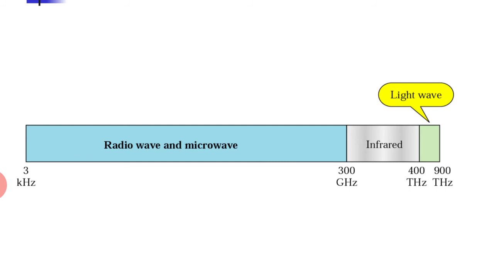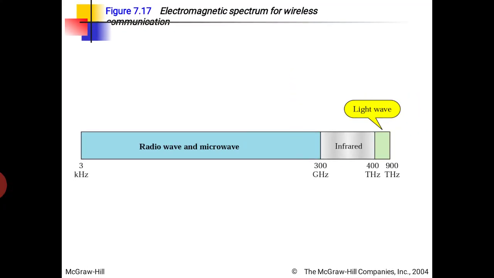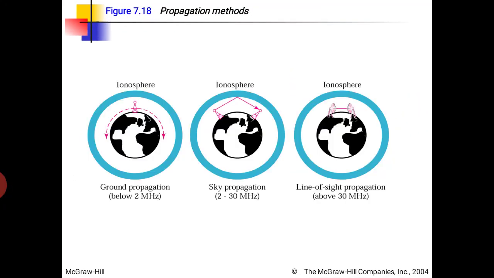Students, there is no definite separation line where radio waves end and where microwaves start.